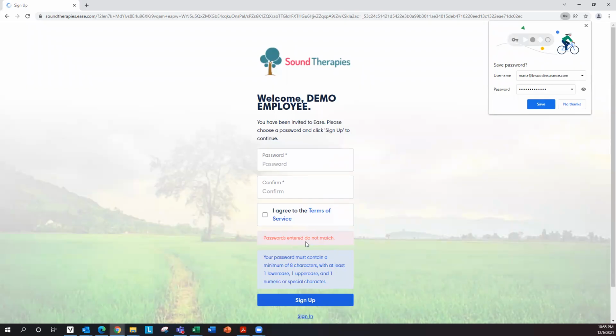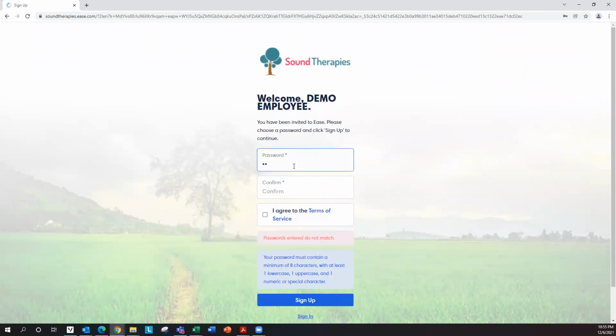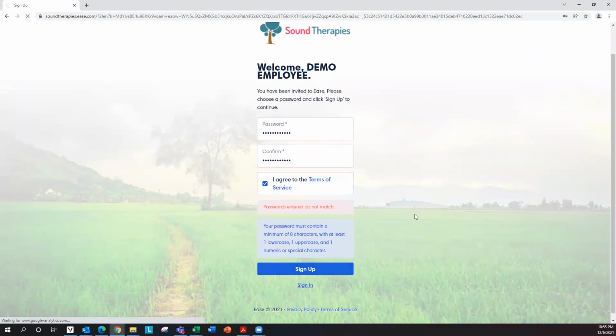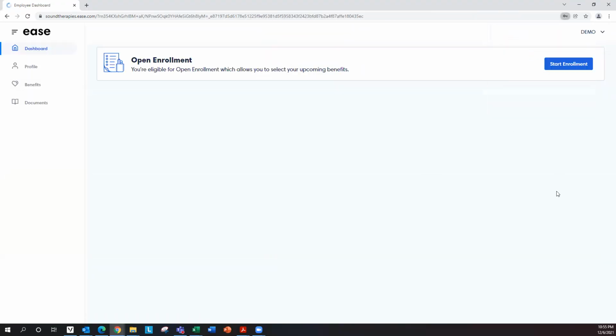It looks like your password did not match. So let's enter it again. Click the box. Click sign up. And you will be directed to your EASE dashboard.